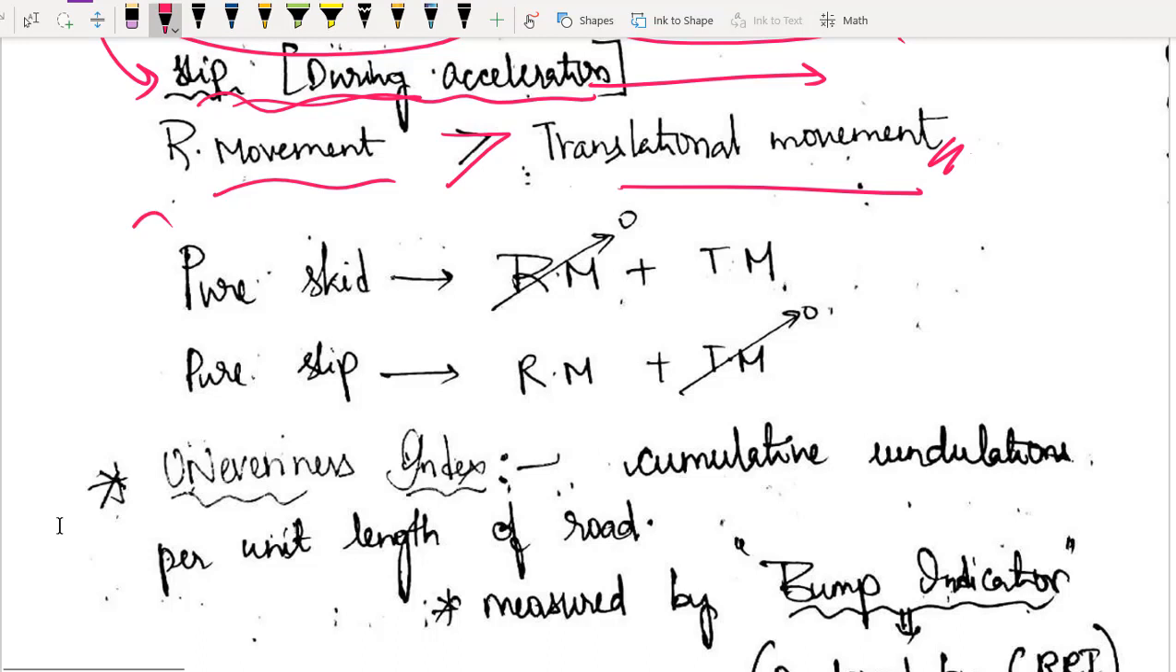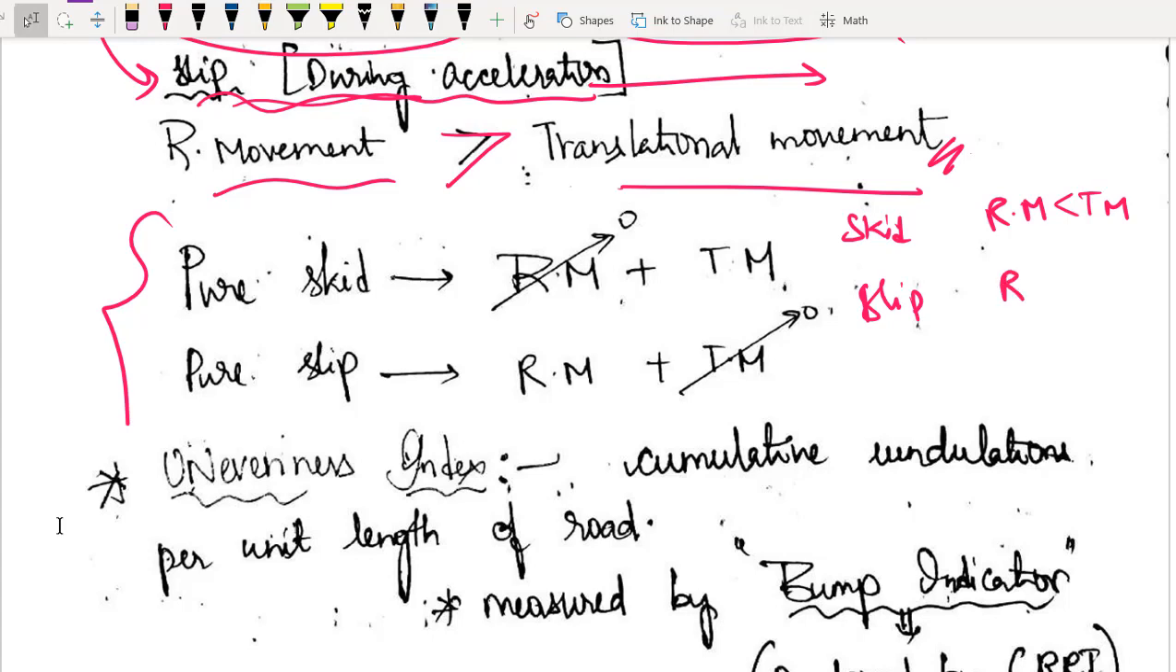Now comes the two conditions, pure skid and pure slip. See what I have told you in skid. In skid your rotational motion is less compared to your translation motion, right? It is moving forward, but rotation of the wheel has stopped. And what is slip? Your tire is rotating at a very fast pace, but your translation motion is very less.